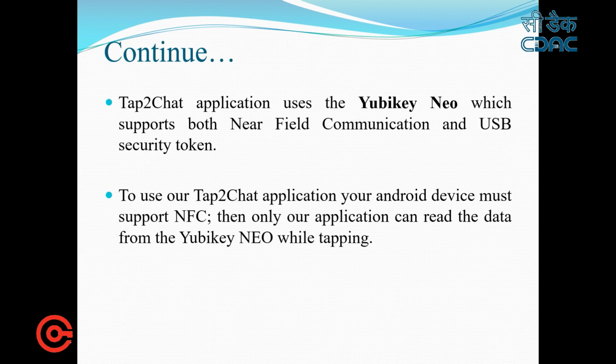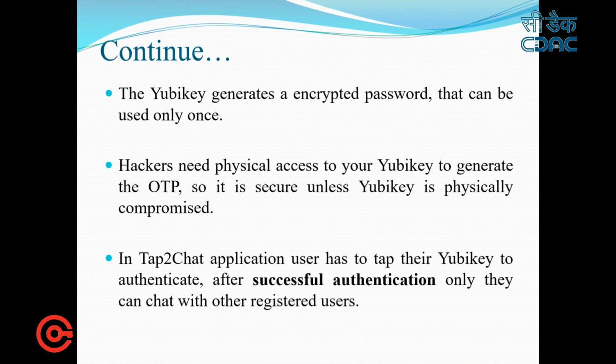In our application, we are using the Yubico Neo as a U2F token, which supports both near field communication and USB security tokens. To use our Tap2Chat Android application, the Android mobile has to be NFC enabled. Then only they can read the OTP that is generated from the Yubico Neo device while tapping. The YubiKey generates encrypted passwords that can be used only once. If a hacker wants to generate your OTP, they have to access your physical device, that is Yubico Neo, then only they can generate the OTP.